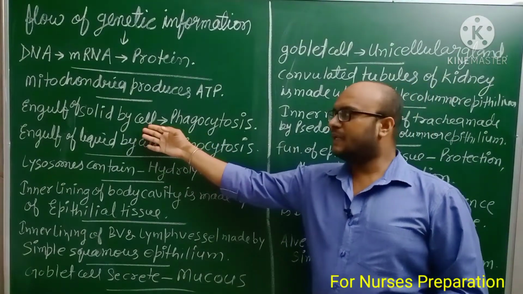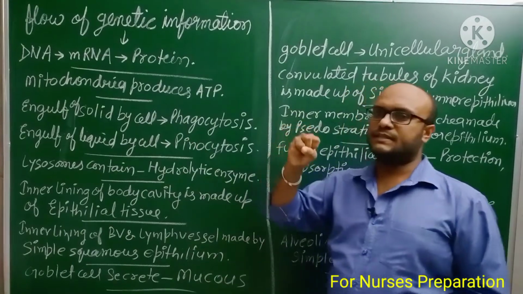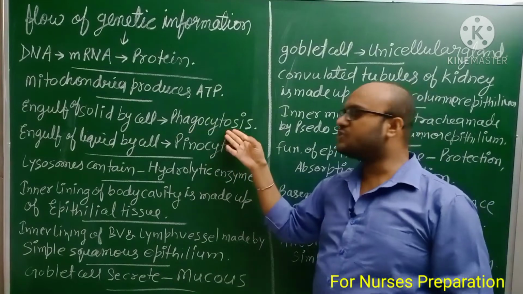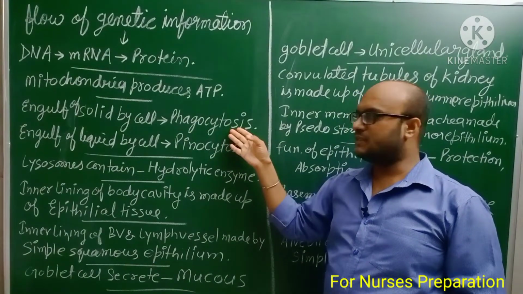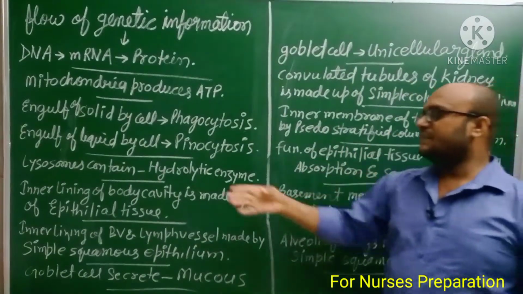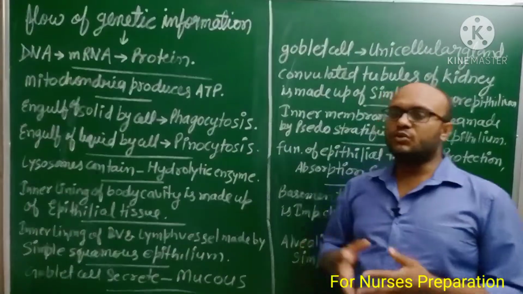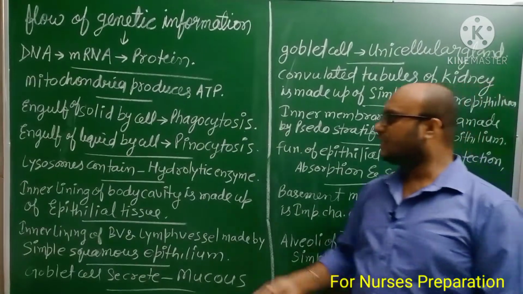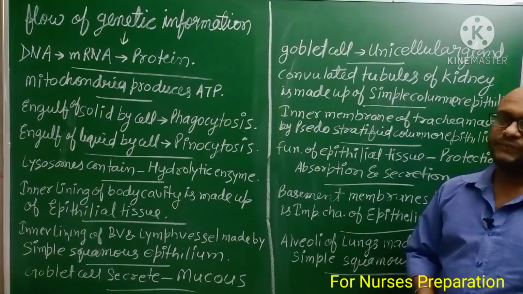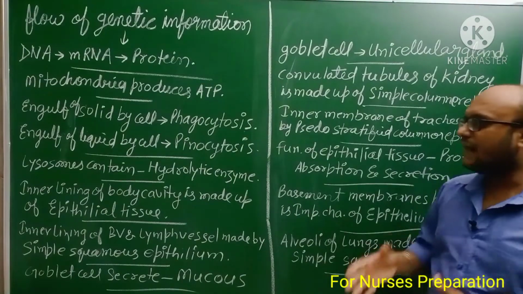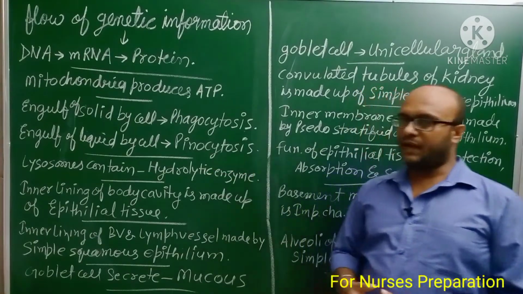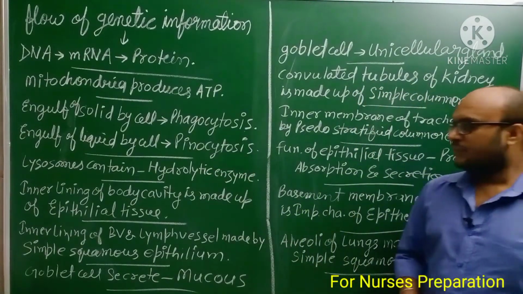If the cell engulfs a solid substance, this process is known as phagocytosis. If the cell engulfs a liquid substance, this process is called pinocytosis. Lysosomes contain hydrolytic enzymes, so they are known as the suicidal bag of the cell.